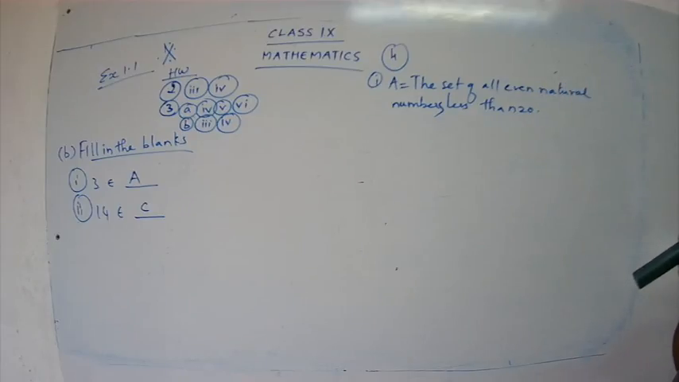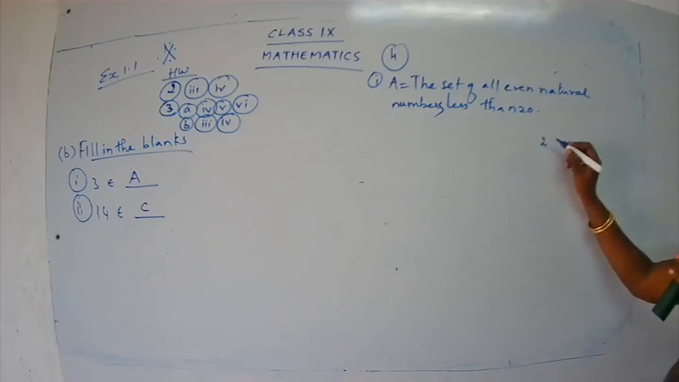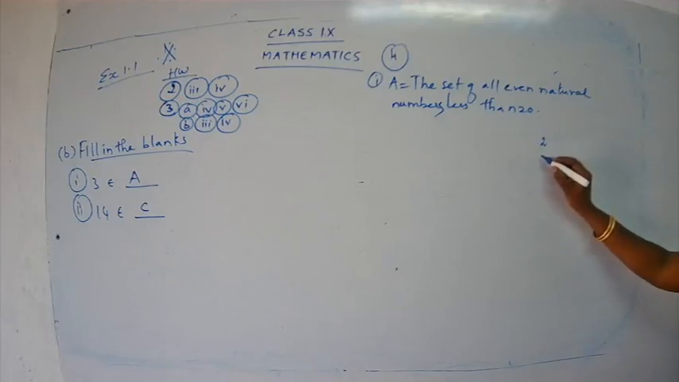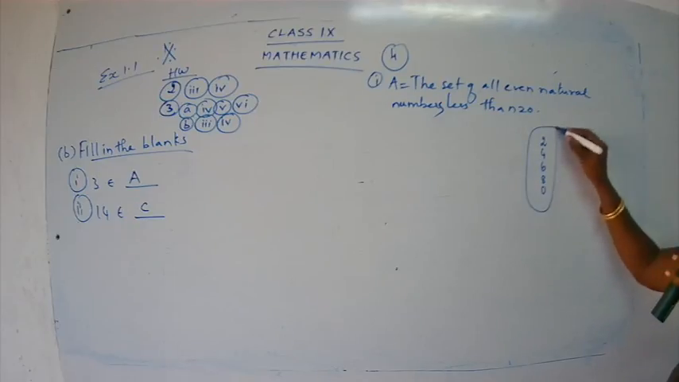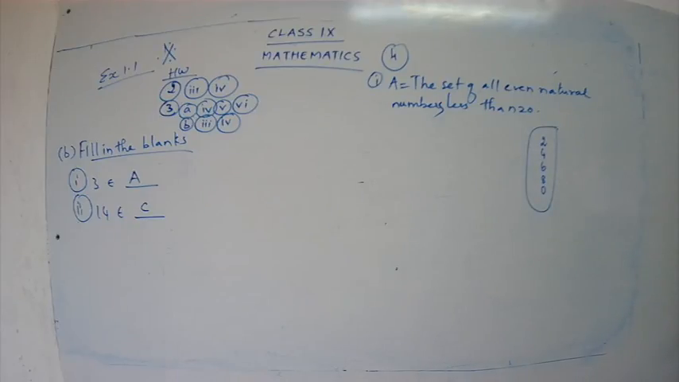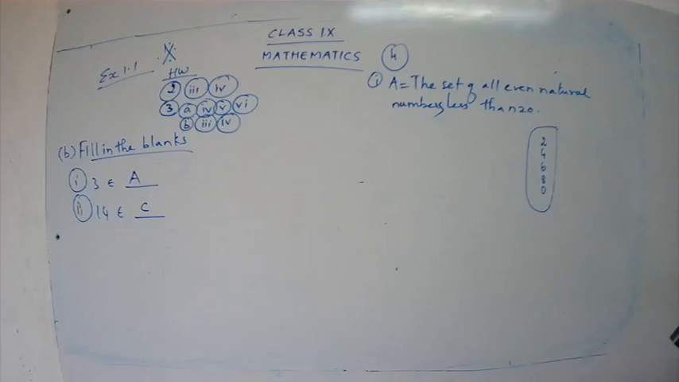Read the statement: the set of all even natural numbers. You know the meaning of even numbers. What are the even numbers? Even numbers are the numbers that end with the digit 2, 4, 6, 8, 0. Remember this: when you have a number whose last digit is 2, 4, 6, 8 or 0, we call it an even number. You would have already studied this in your lower classes. Just a small refreshment for you.